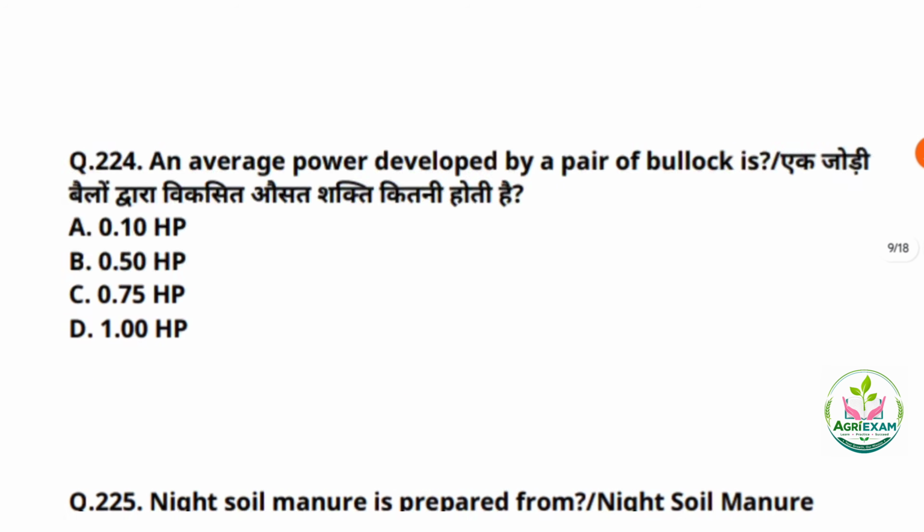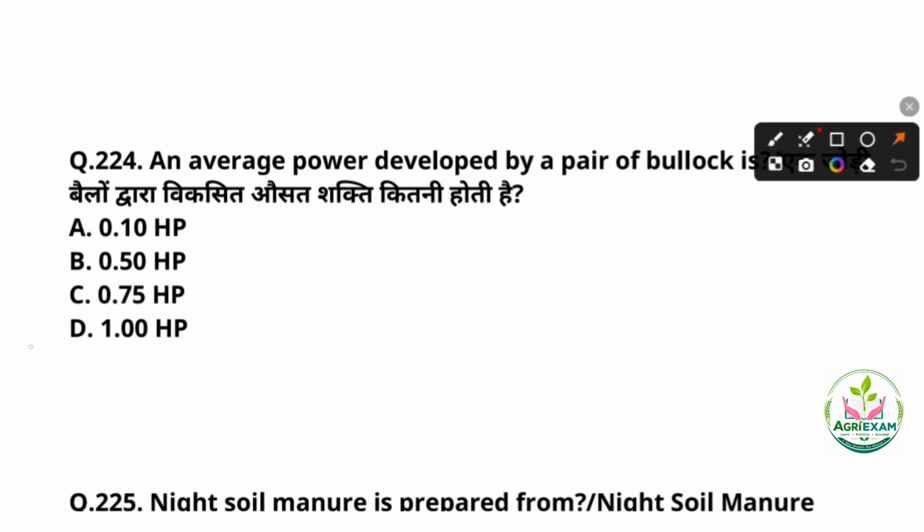24th question. The average power which is developed by a pair of bullock is. The correct answer will be option number D, that is 1 horsepower. The power which is developed by an average pair of bullock is about 1 horsepower for standard farm work, and depending upon the size, breed and health of the animal, the normal working range spans from 0.5 horsepower to 1 horsepower.